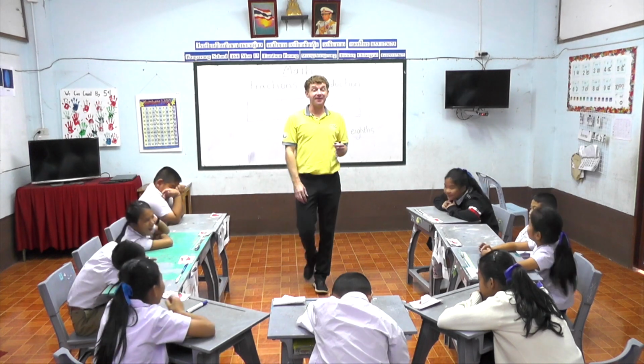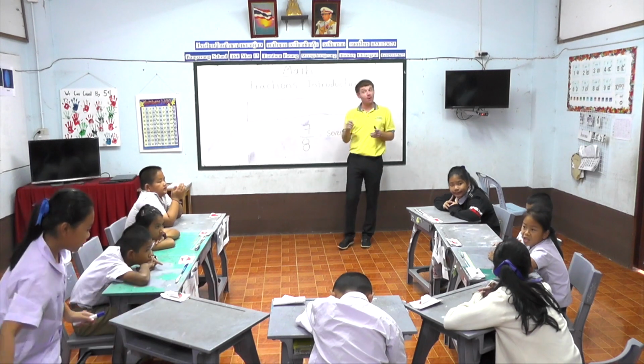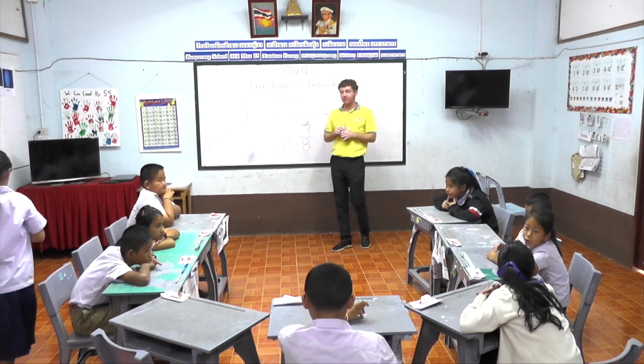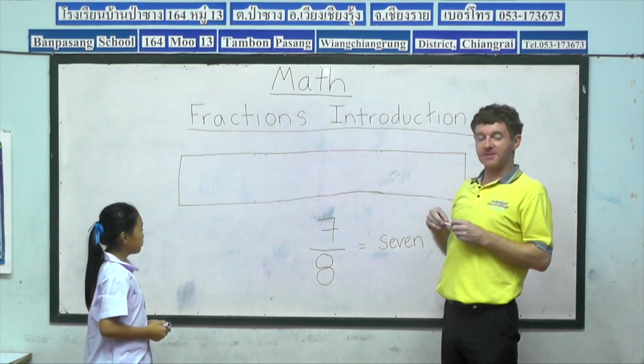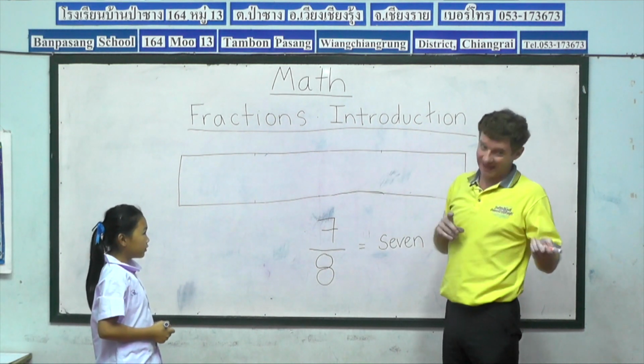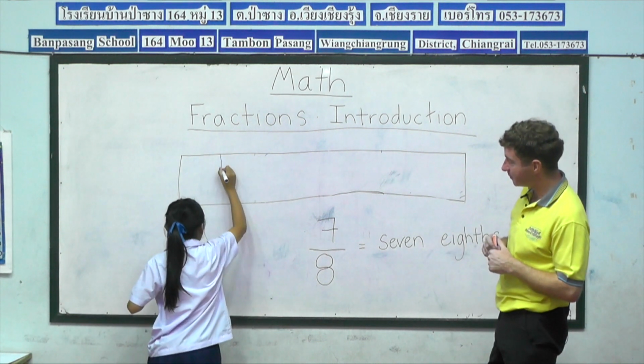And now the marker pen is with Nadia. Okay, Nadia, so big job on for Nadia, 7/8. How many parts to our bar do we need in total? 8. Okay, Nadia, 8 parts to our bar, so they'll be small.